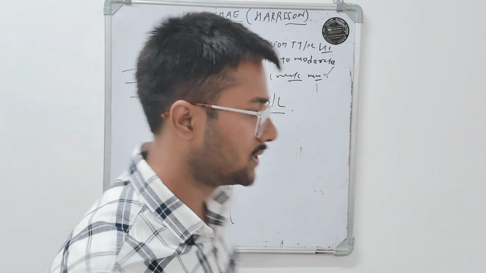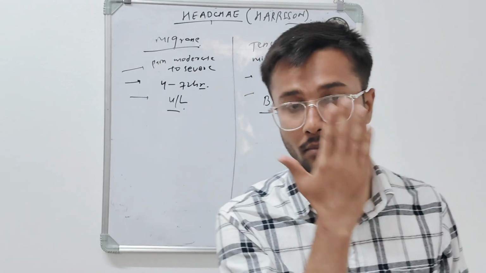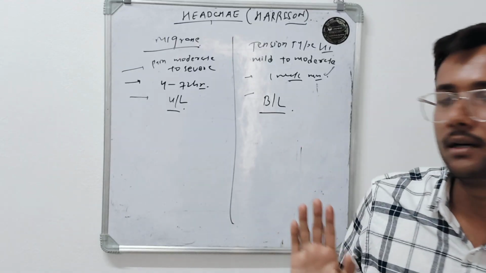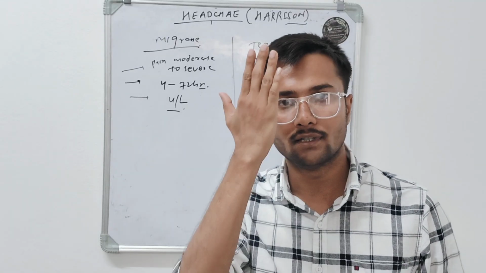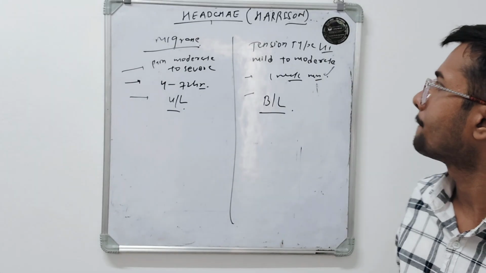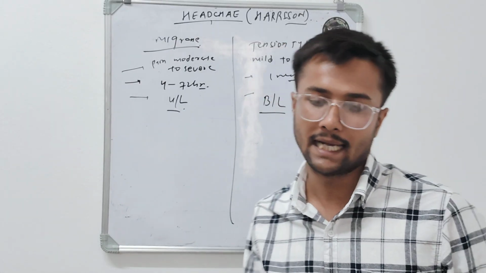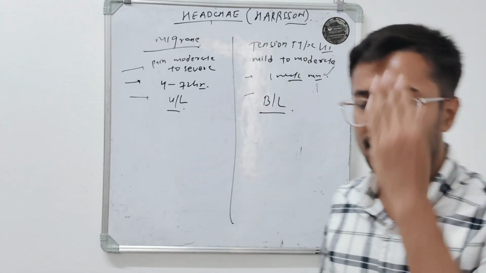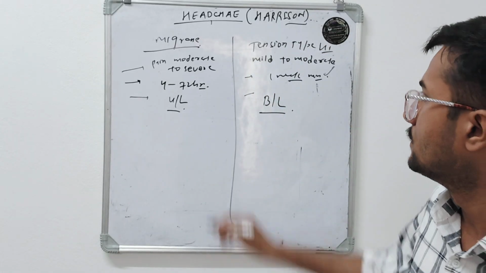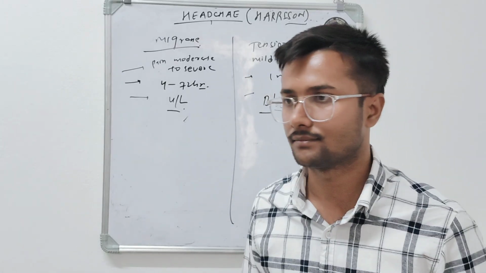Unilateral means the patient complains of pain on one side of the head, while if the pain is in both sides of the head, we think it is tension type headache. If the pain is only on one side of the head, we think it is migraine.